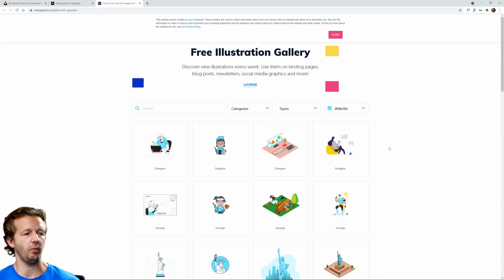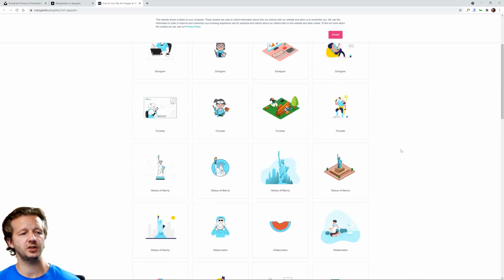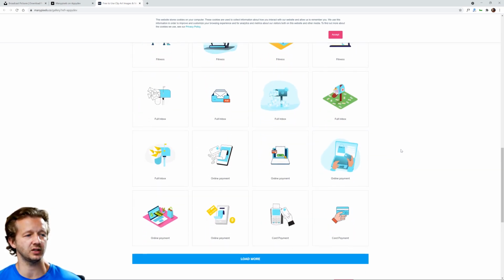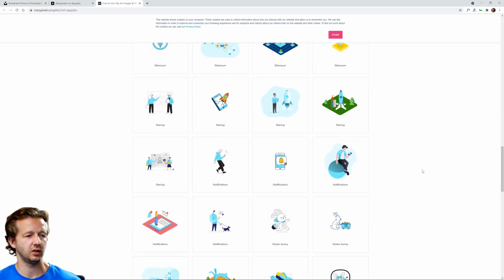All right. So we can type in things like alert or emergency. Nothing here. Alert, nothing there. Sometimes you can just scroll down and see what they have to offer, and maybe there's something relevant that wasn't found via searching. So again, it could take some time. I'm not going to sit here.